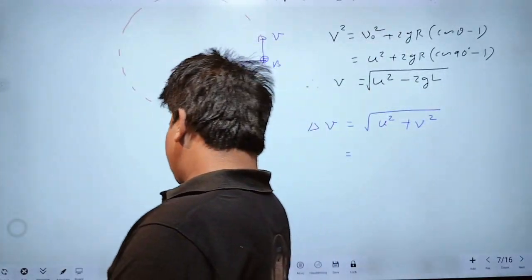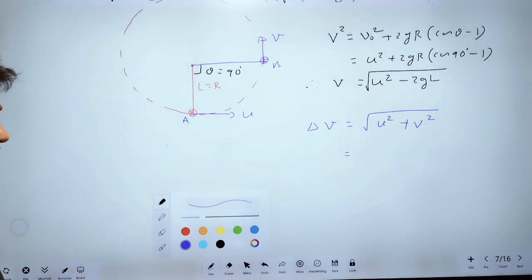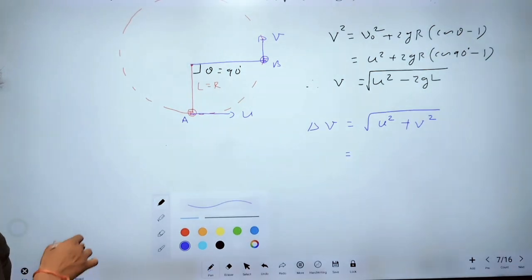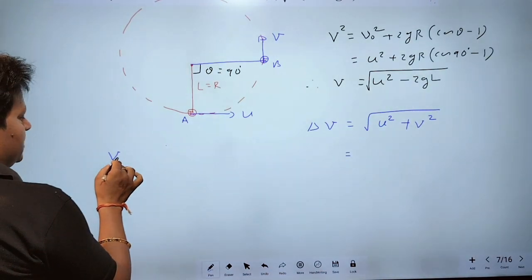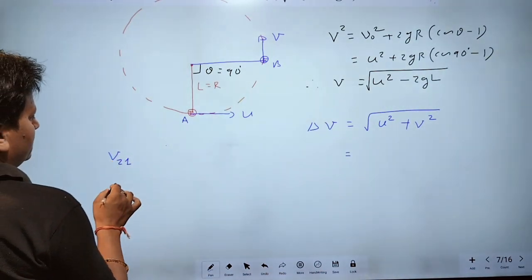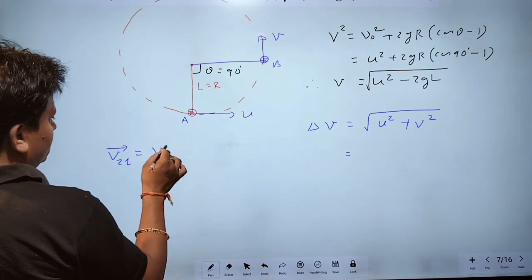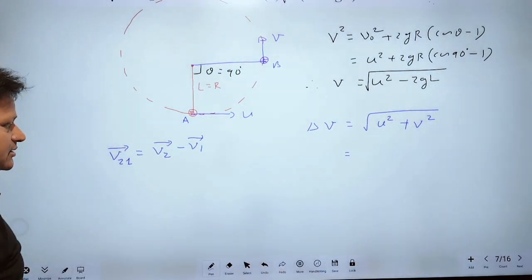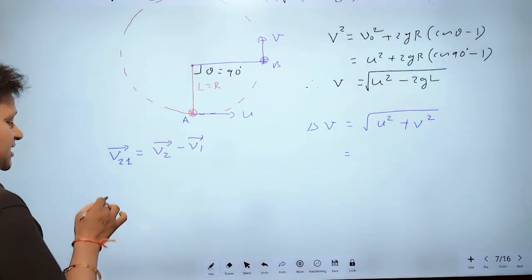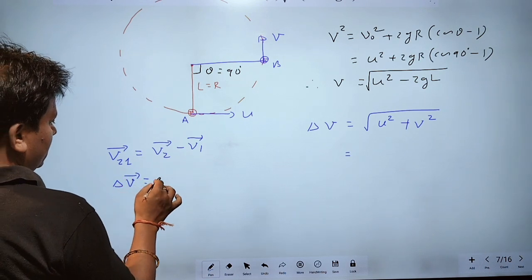I have already told you, if you have to find relative velocity, velocity of 2 with respect to 1 will be velocity of 2 minus velocity of 1. Here is a negative sign. If you find change in velocity, what will be the formula?